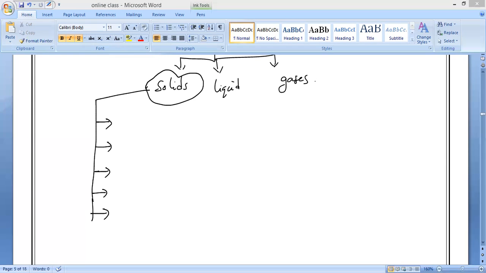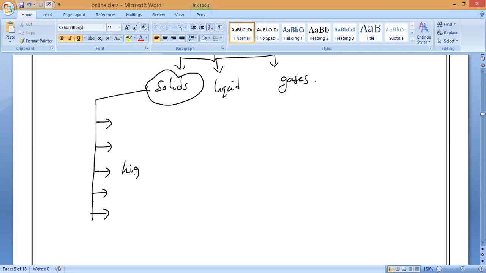Next, solids cannot be compressed. Next, solids have high density. What do you mean by density? Density means mass by volume, more mass for less volume. That is what we can say density is. Density is equal to mass by volume.